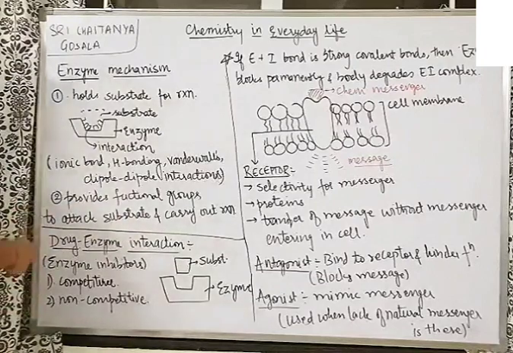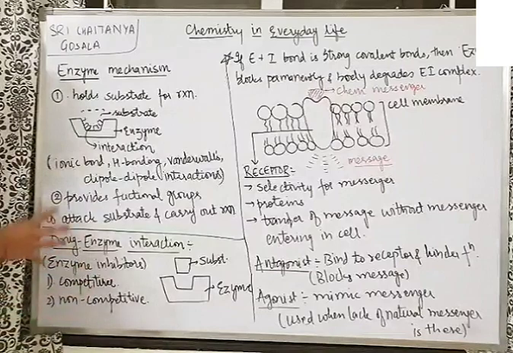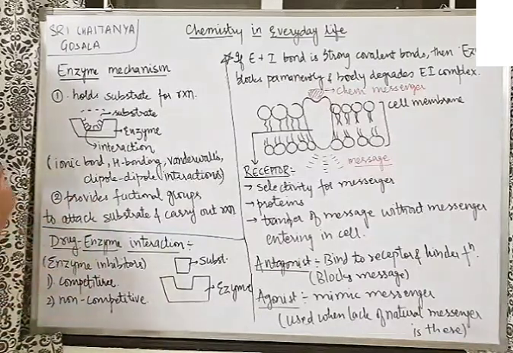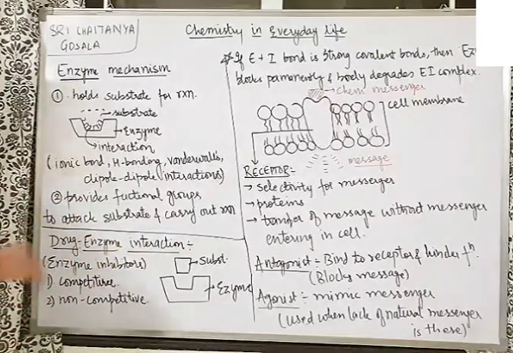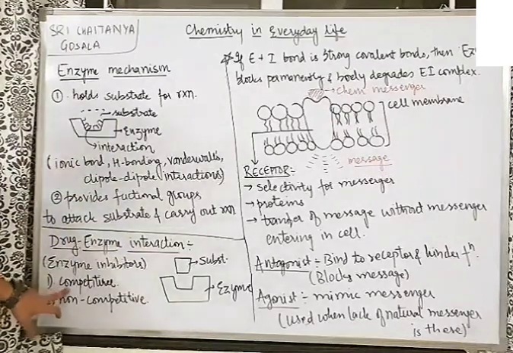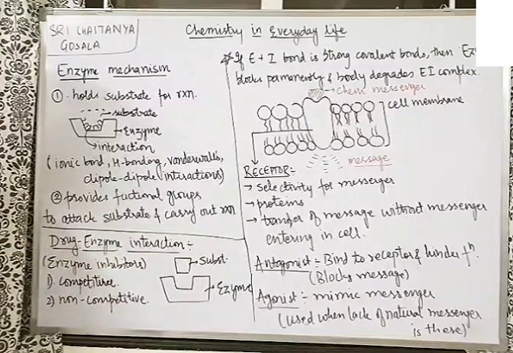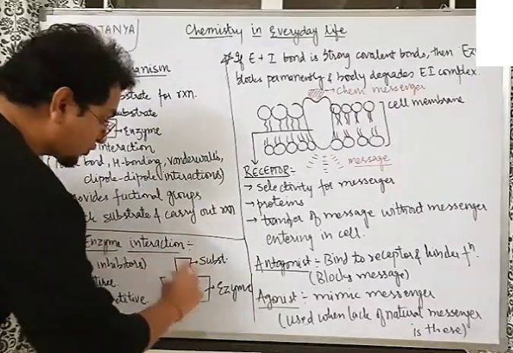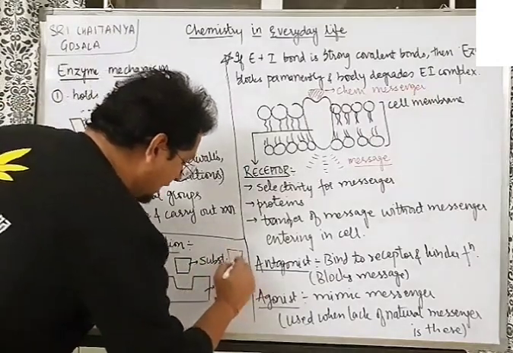Understand the idea? So, drug-enzyme interaction. How do the enzyme inhibitors, the drugs which act as enzyme inhibitors, act? So look, the concept is simple here. One is called the competitive mechanism, very common in biology as well, and the other is called the non-competitive mechanism. In the competitive mechanism, what happens? Substrate and inhibitor have similar structure.